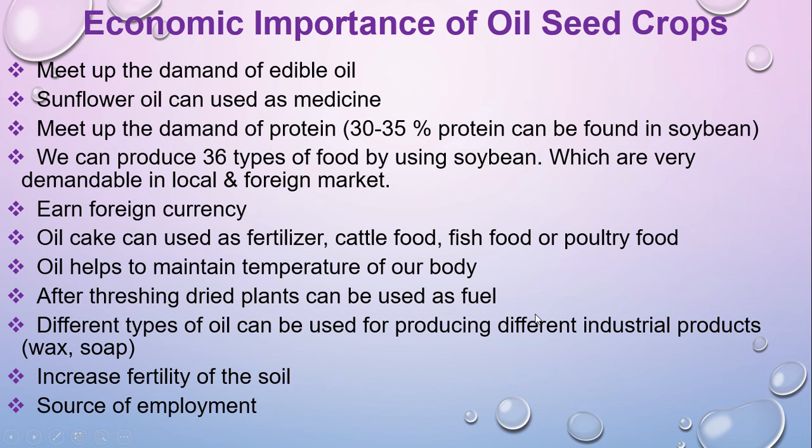Oil helps to maintain the temperature of our body. After threshing, dried plants can be used as fuel. Different types of oil can be used for producing different industrial products like wax, soap, increased fertility of the soil, source of employment. This is very very important for your 2 marks creative questions like explain the economic importance of oilseed crops. Then you have to write about 5 to 6 of these points for 2 marks.